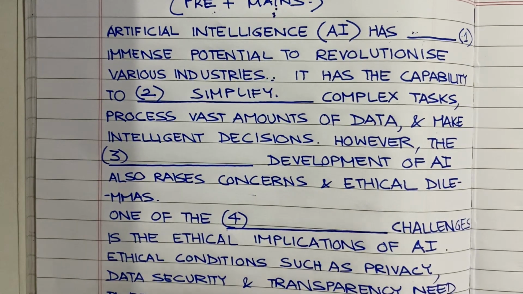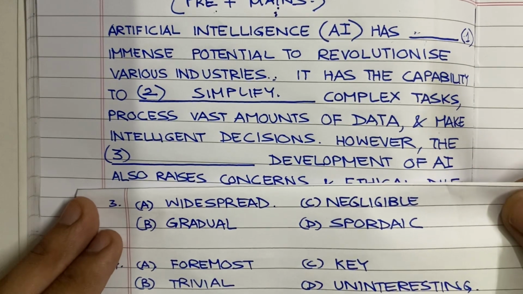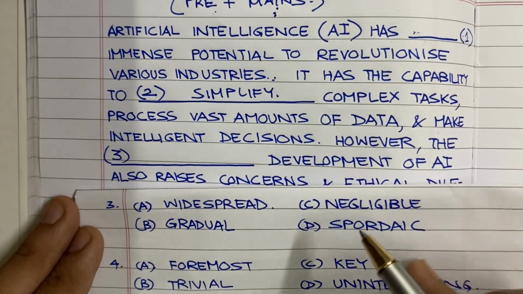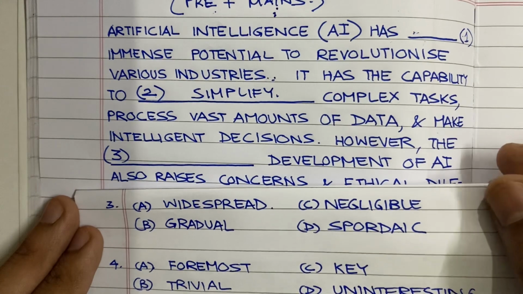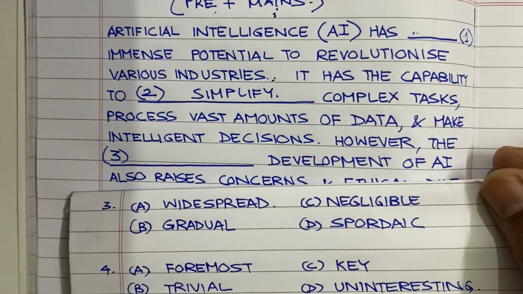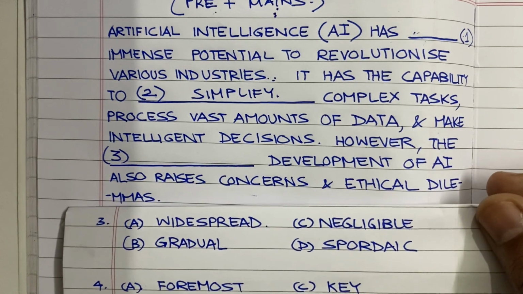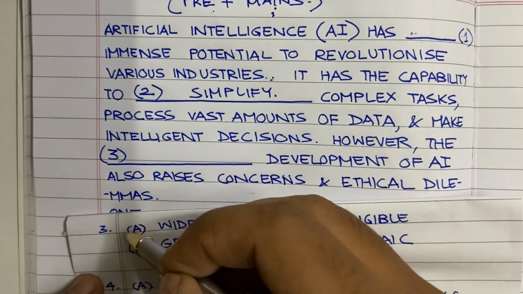The options for blank number 3 I am telling you: widespread, gradual, negligible, or sporadic. So I am giving you a few seconds to answer this on your own. Then I'll tell you the right answer. The correct answer is option number A, widespread.